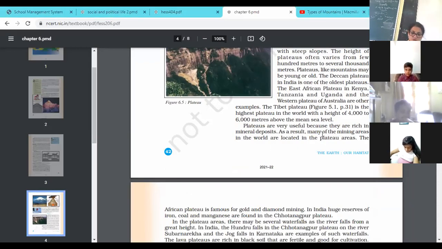Plateaus are very useful. Why? Because they have a rich variety of minerals. The Deccan Plateau, moreover, was formed by solidification of lava and is a region rich in black soil, which is excellent for growing cotton and sugarcane.